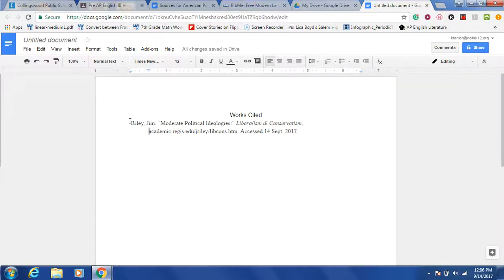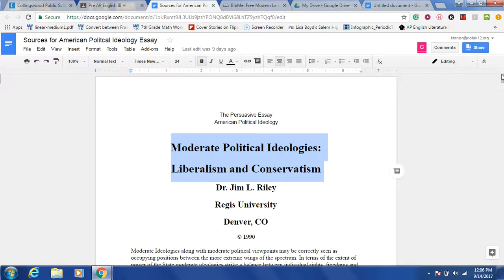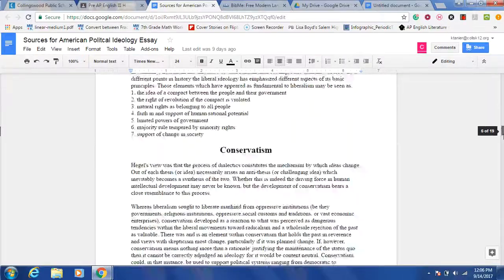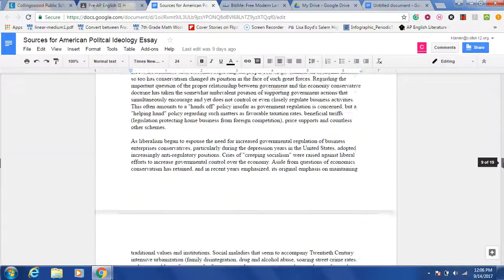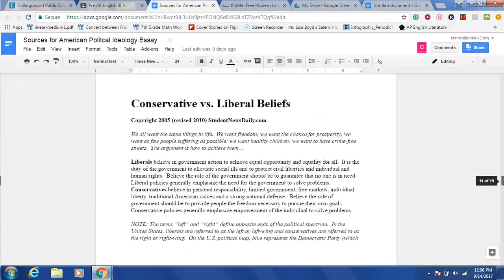Now, when you are citing modern political ideologies, which is the first source, Riley is what is supposed to be in the parenthetical citations because he's the author. Now let's take a look at that second source that we have. And again, because I was trying to save paper, I slammed it all the way down at the bottom of the first paper, okay? And this is right here.